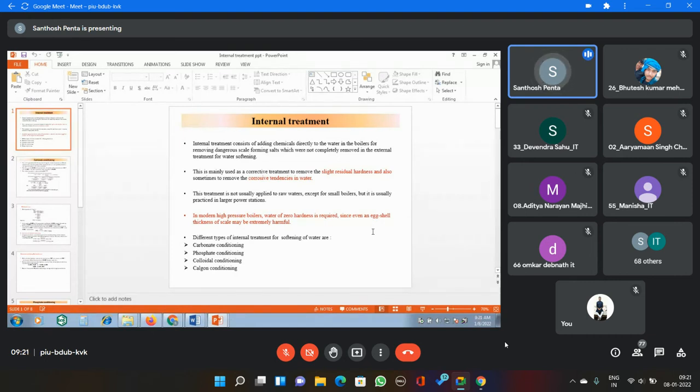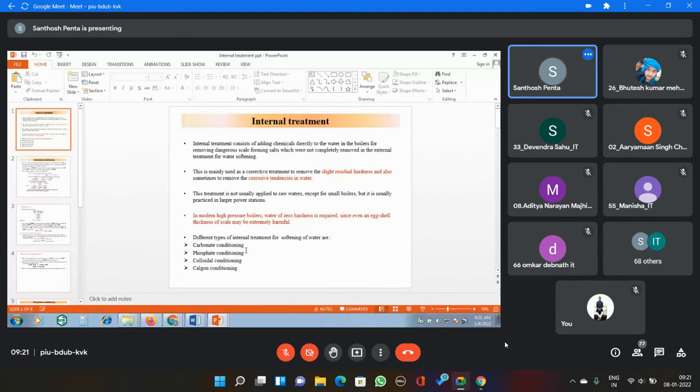What is blow down operation? Partial removal of concentrated water. Otherwise, if the precipitates are very minor, then you can add some chemicals inside the boiler. Because of that, those ions are converted into soluble form. Internal treatment consists of adding chemicals directly to boiler water for removing dangerous scale forming salts which were not completely removed in the external treatment. This is mainly used as corrective treatment to remove slight residual hardness and sometimes to remove corrosive tendencies in water. That we are going to discuss.